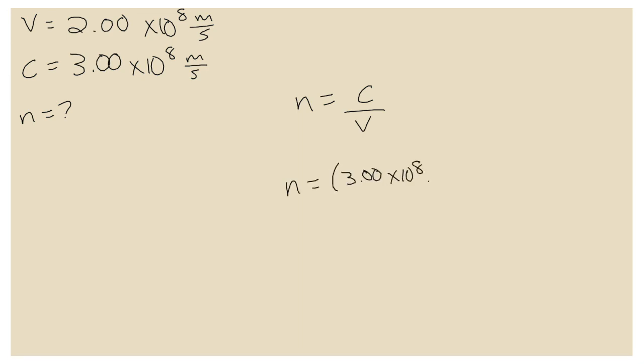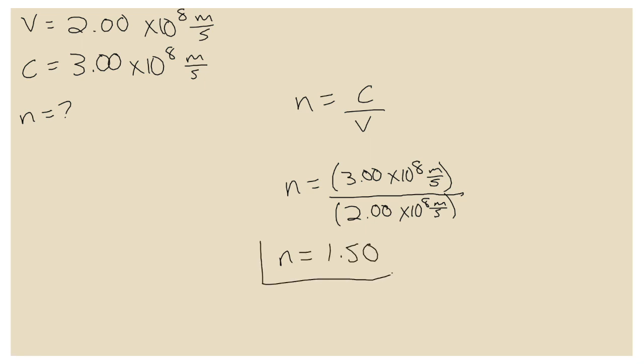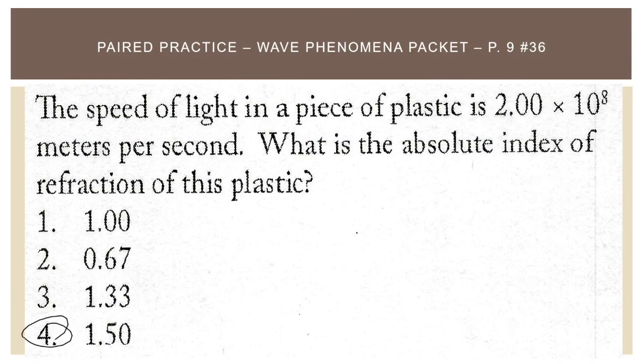This is pretty basic. We have 3 times 10 to the 8 meters per second over 2 times 10 to the 8 meters per second. And rather simply here, 3 over 2, notice the 10 to the 8s cancel, and so do the meters per second. 3 over 2 is 1.5. So the index of refraction for this piece of plastic is 1.5. That would make the answer here choice 4.